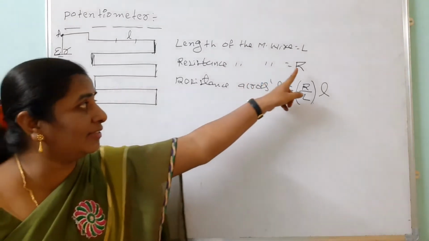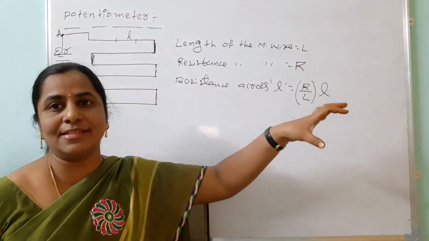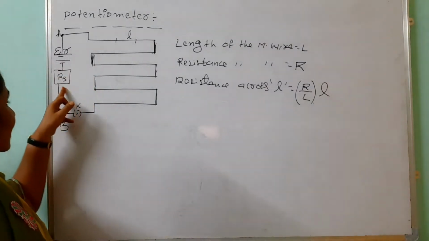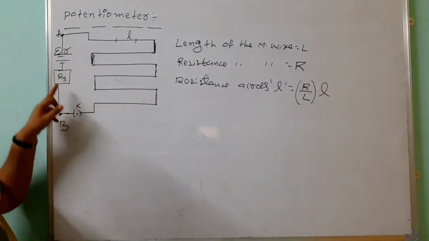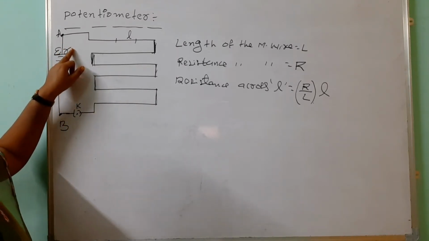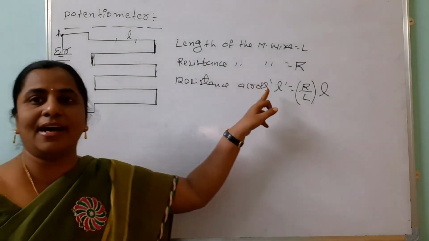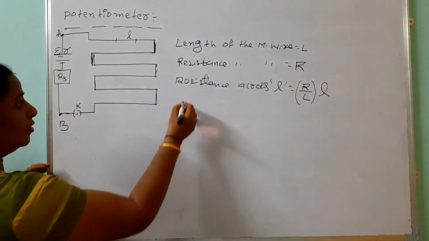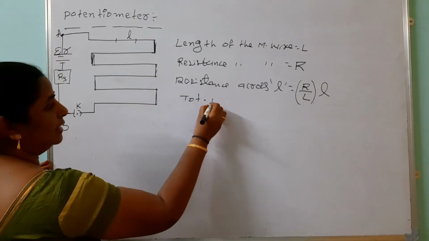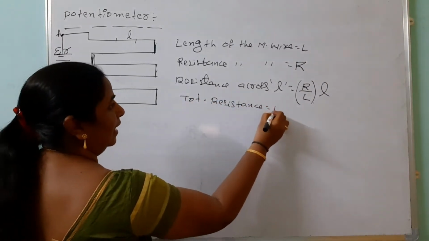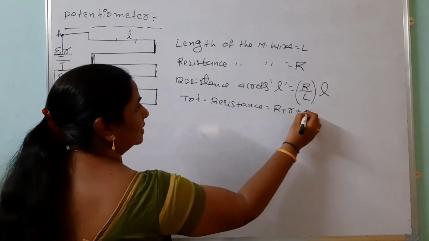The resistance of the wire is R. The internal resistance of the battery is small r. And one more resistance we connect in series with this, so we call R_S the series resistance. Small r is the internal resistance, and capital R is the resistance of the wire. So what is the total resistance? All are in series combination, so the total resistance equals R plus R_S.